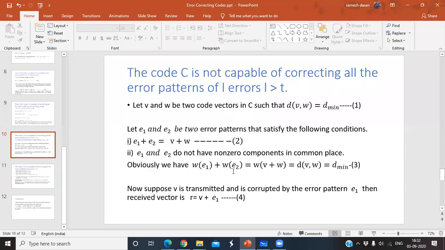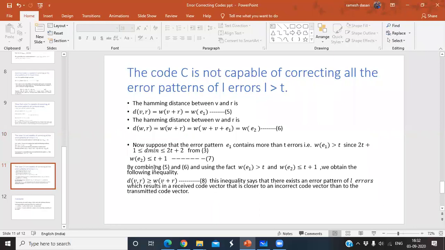So from this, when you go for w of E1 greater than t, suppose t equal to some value, and w of E1 equal to some value that is greater than t, then from this equation we can write w of E2 less than or equal to t plus 1.